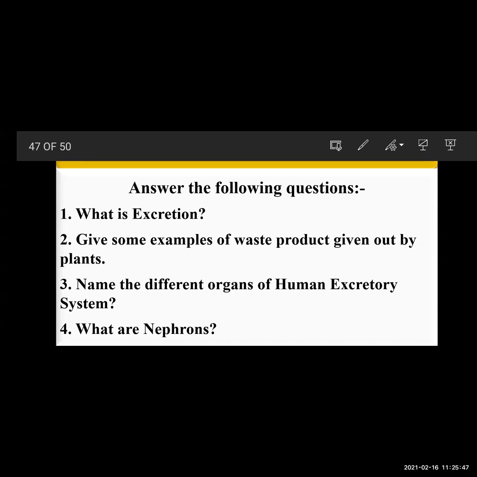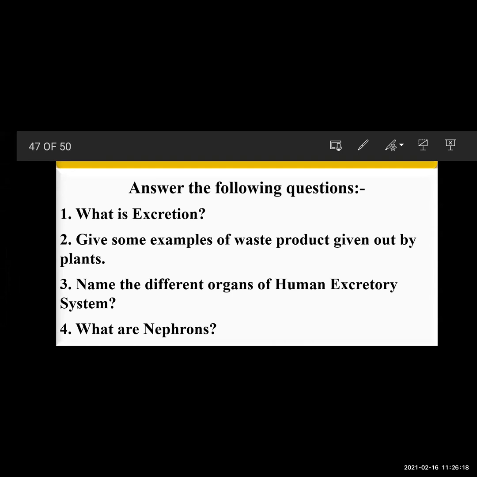Miss, may I? Give a chance to someone else. Yes, if anyone else is saying, otherwise I'll give the chance to her again. Yes, miss. The waste materials of plants are gum, resin, latex, or rubber, etc. Okay, very good.